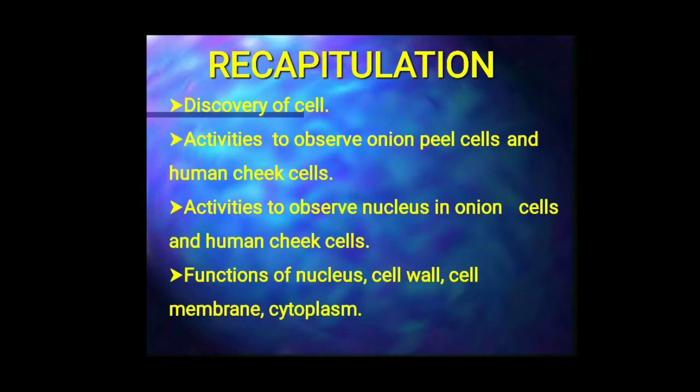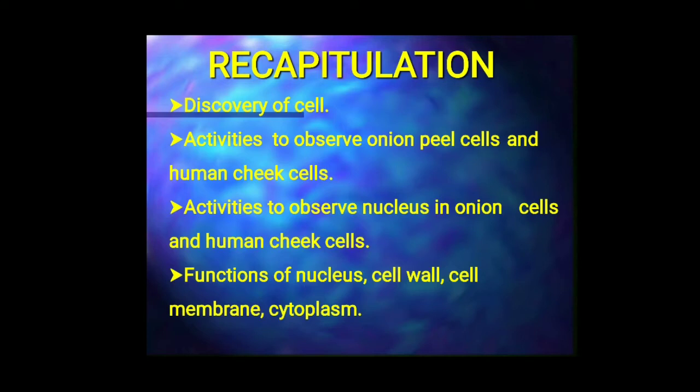Life. Let's have a recap of the previous videos, what you have learnt in this lesson. You have learnt about the discovery of the cell, who discovered the cell, and different activities to observe onion peel cells, human cheek cells, and how to observe the nucleus in the onion peel cells and human cheek cells, and how to prepare the slide and observe under the microscope.